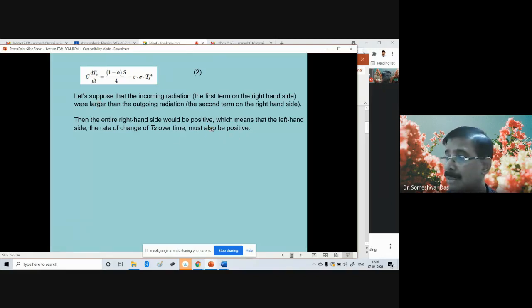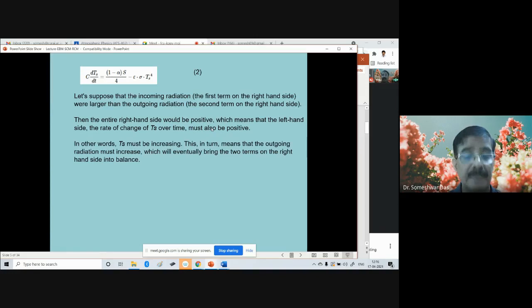That means Earth will keep warming, continuously warm with time. In other words, Ts must be increasing. The surface temperature of the Earth must be increasing. And this in turn means that the outgoing radiation must increase. If it has to balance, if the average surface temperature of the Earth has to remain, say, constant, then these two terms must balance, right?